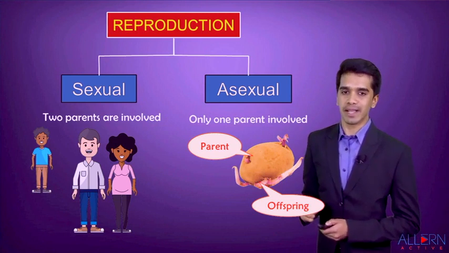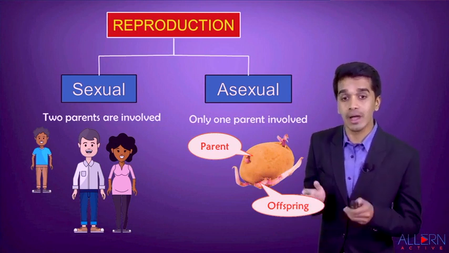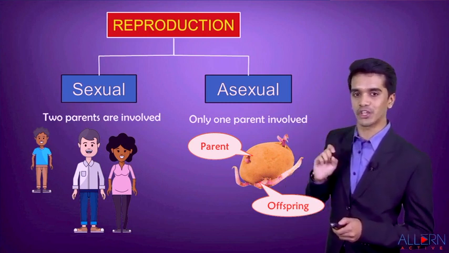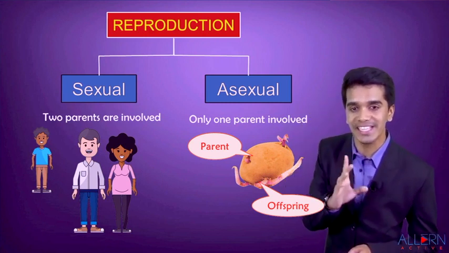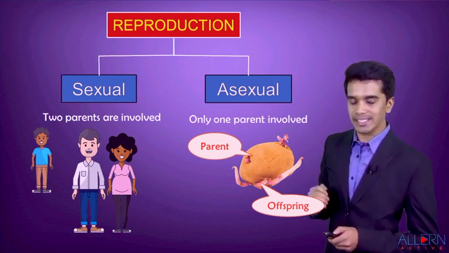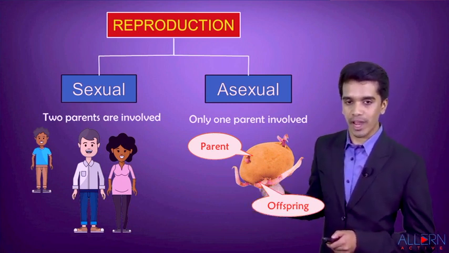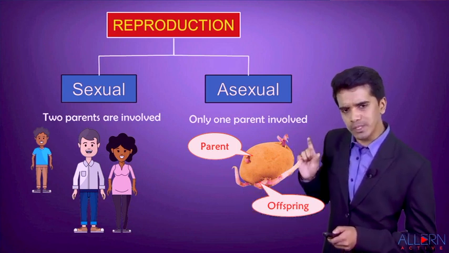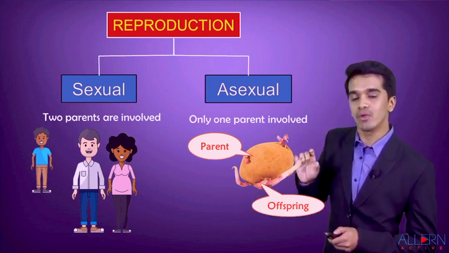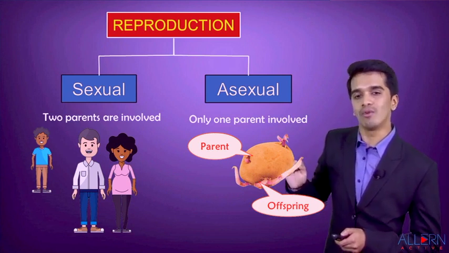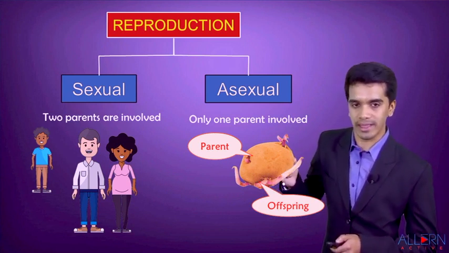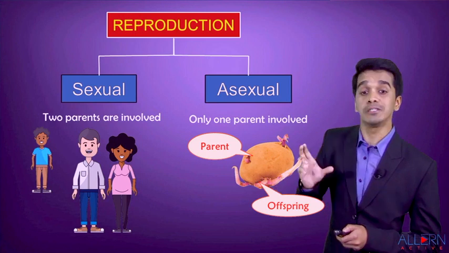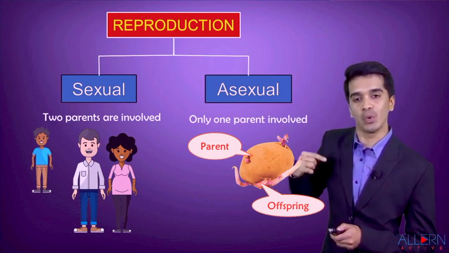Asexual reproduction takes place in unicellular as well as multicellular organisms. But in asexual reproduction, only one parent is involved. Now, let us take an example of a potato. A potato will definitely do asexual reproduction. If you observe very minutely, you can see the offspring looks somewhat similar to the parent. That means this offspring will grow and form a baby potato. Now this baby potato will look similar to its parent.